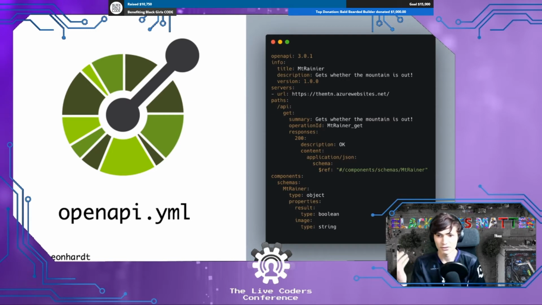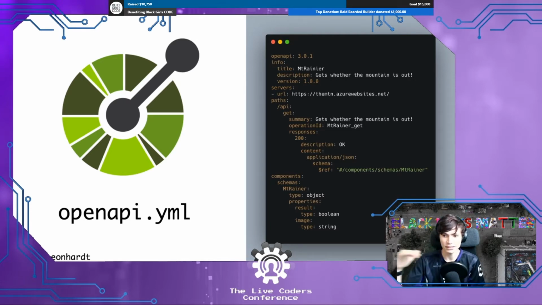So the version is the version of this spec that I'm using. Servers might be a bit self-explanatory here, but server is the URL of where you can find the REST API. And then the meat of the spec is in the paths. Underneath paths, you can see I have /API. So I have one route there, /API. It accepts a GET request, so the HTTP GET verb.